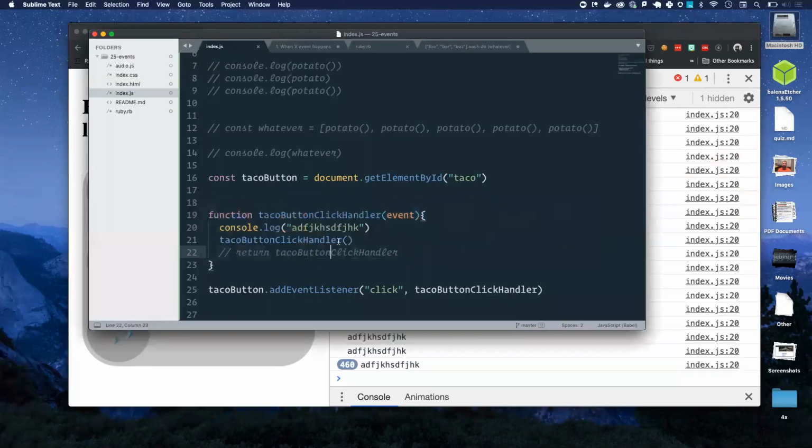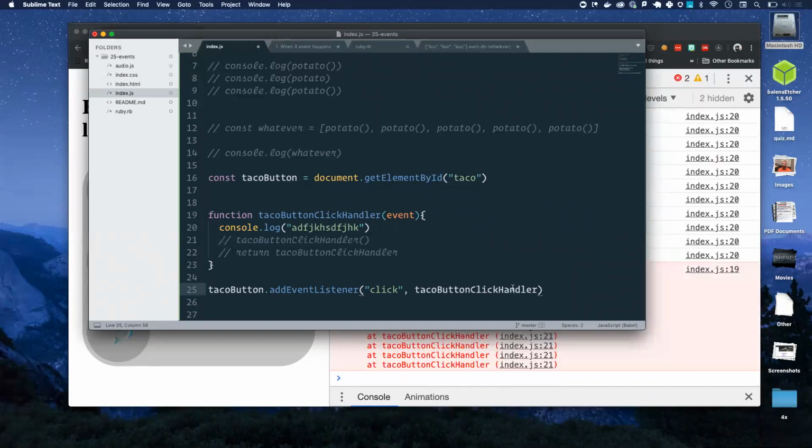All right. Yeah, so when we returned the definition of taco button click handler, this became a higher order function of a different kind. It's a function that now returns a function that happens to be itself, which JavaScript lets you do. Just pass a function in, don't call it, let the event handler call it for you. That's the best way. And we're going to do our DOM manipulation, but first, Avi and Chloe, and then we've got to do this because we only have 10 minutes left.